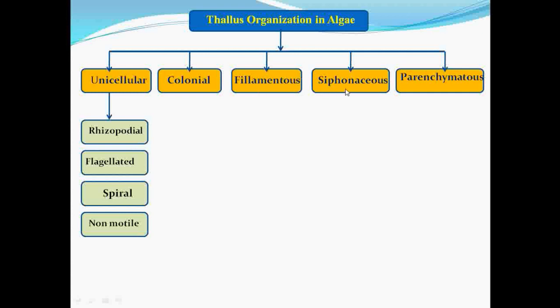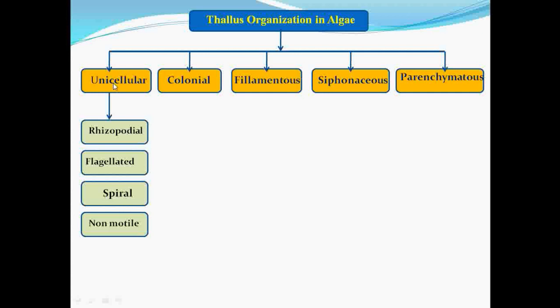Then next comes siphonaceous type. The siphonaceous type means here the thallus is aseptate. Here nuclear divisions occur, and after nuclear division there is no formation of cell plate. That's why this type of thallus is coenocytic and aseptate. Then next comes the parenchymatous type. In this type of structure the cells undergo repeated divisions to form a complex structure of thallus called parenchymatous.